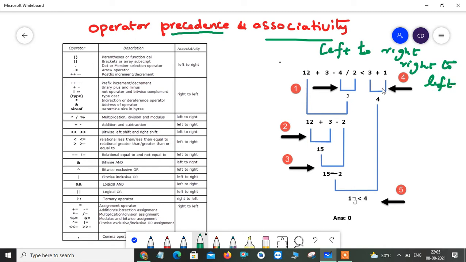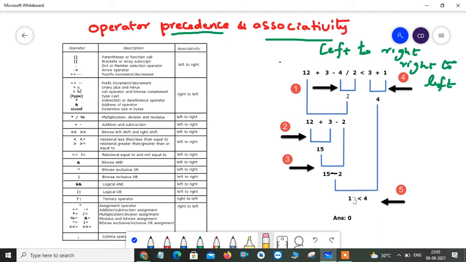By default, everyone evaluates an expression from left to right. Sometimes, depending on the priority of the operators in your expression, you may evaluate from right to left, in this direction. So this associativity concept tells you in what direction you are going to evaluate your expression.